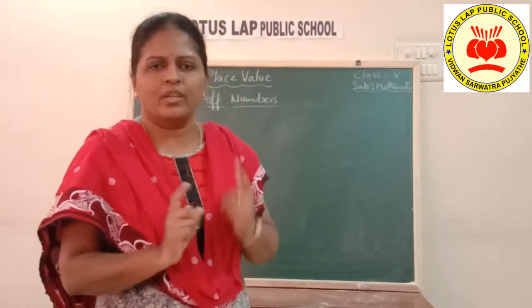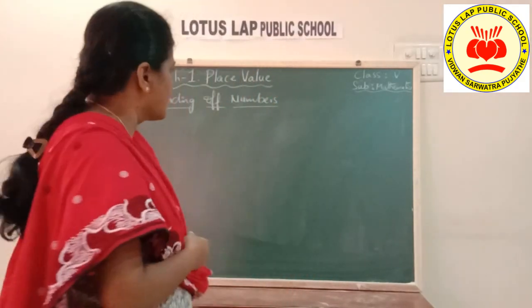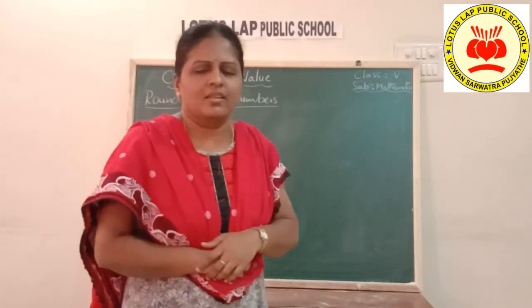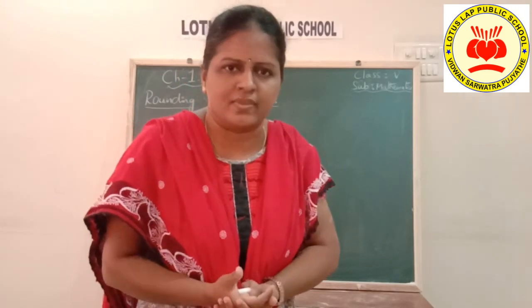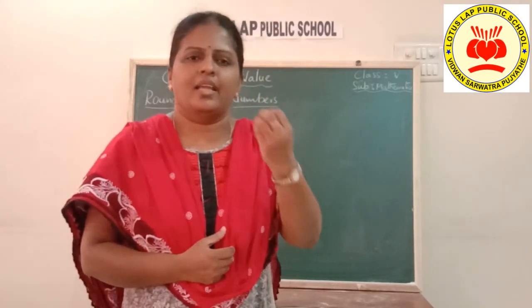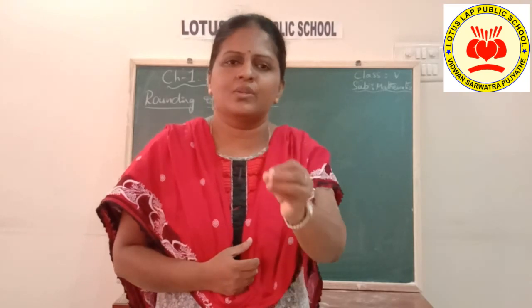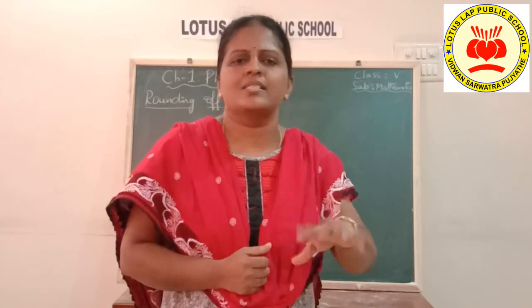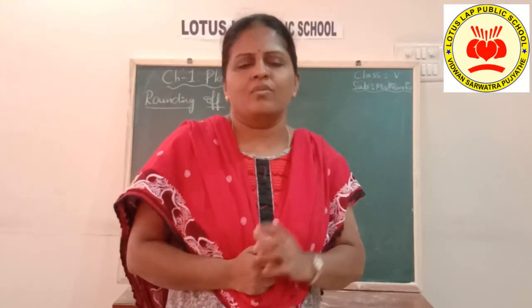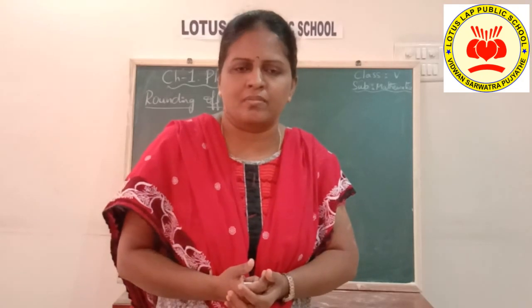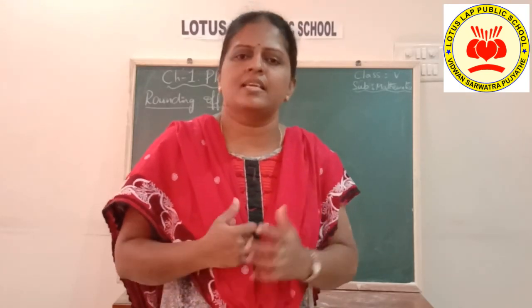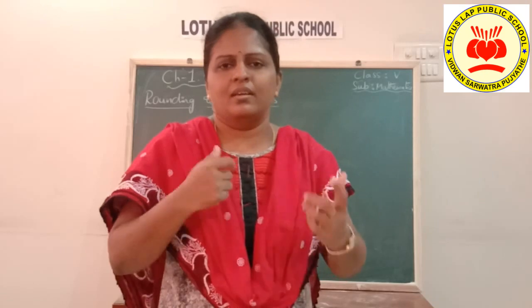Okay children, today we are going to learn an interesting topic called rounding off numbers. So what do you mean by rounding off numbers? First of all, rounding off means taking a value which is nearer to the given value, or taking a value which is approximate or estimated. Okay, so why do we do that? Why do we do rounding of numbers? Because in some situations rounding a number makes the number simpler and easier to remember and tell to anybody.